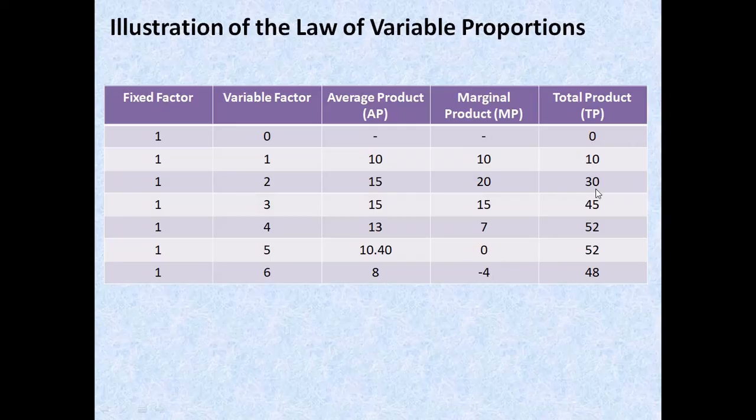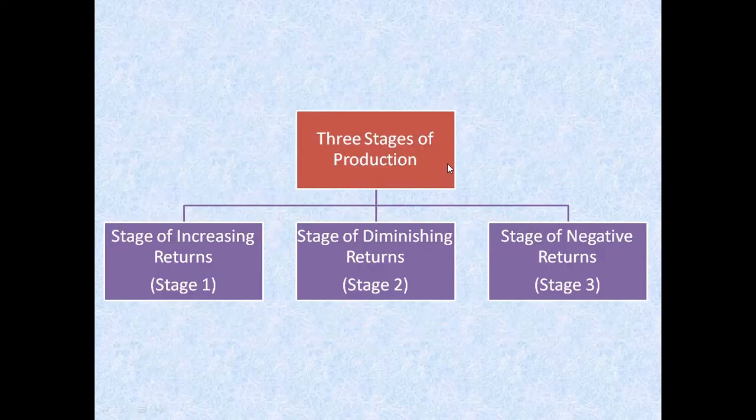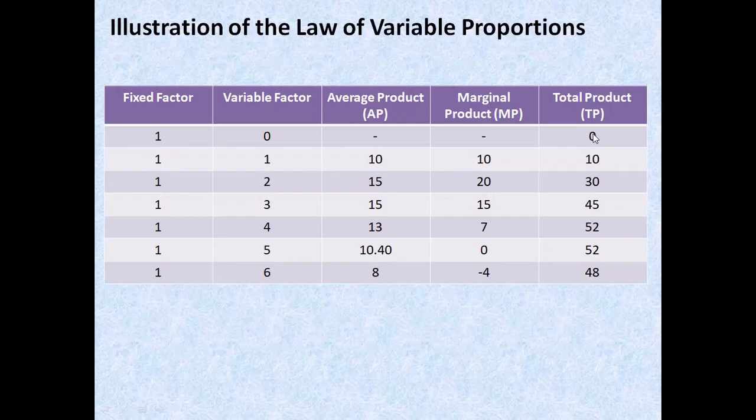Okay, and the TP will increase. At this point, TP will increase until and unless your MP is 0. Your TP will increase, but at a decreasing rate. So now we can see out here that this is your increasing return. Okay, and this is your decreasing return, and you can see out here when MP is negative, this is known as your negative returns.